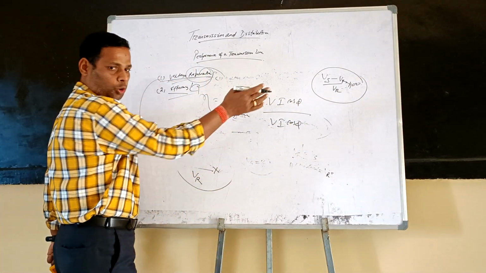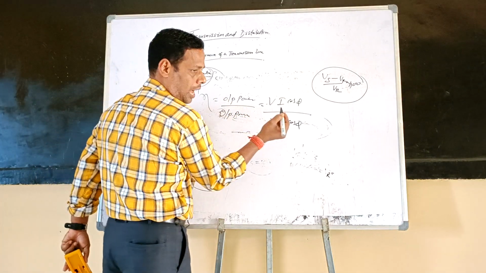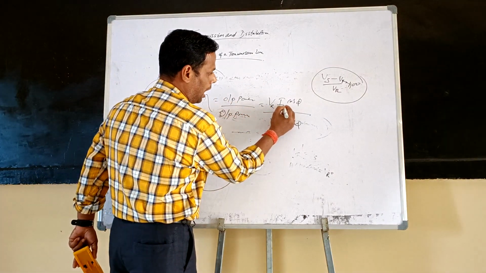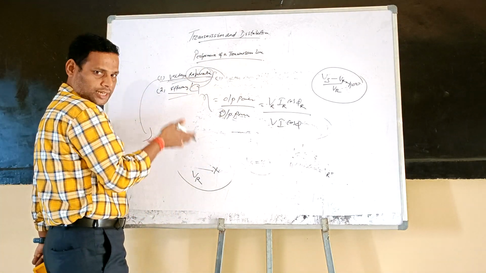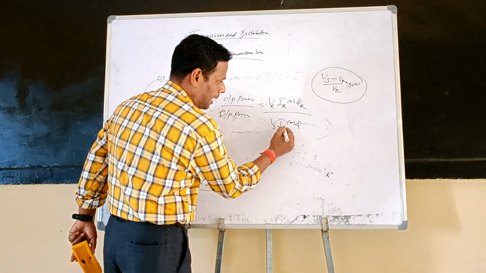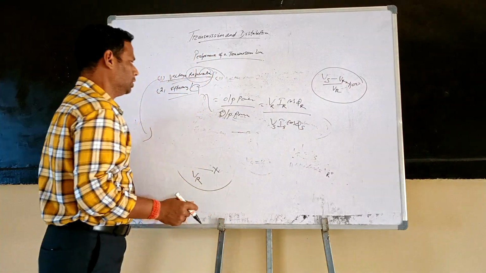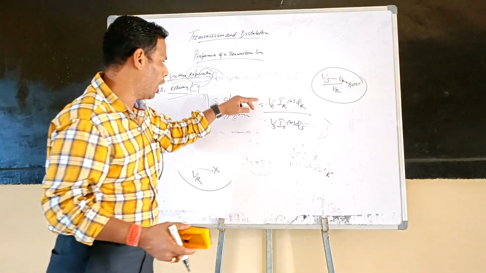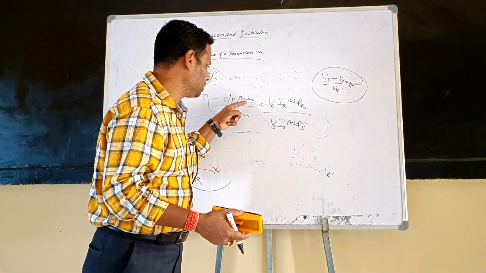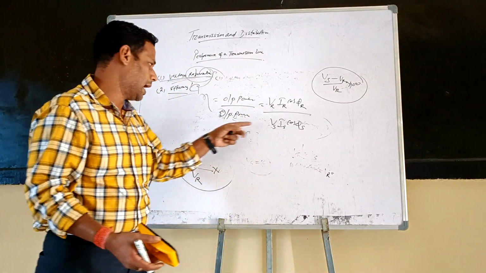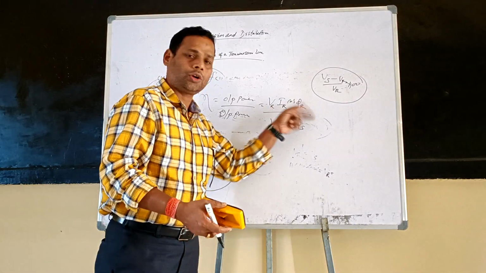Output power uses the suffix R, which stands for receiving, and input power uses the suffix S, for the sending end. So your efficiency is the ratio of the receiving end power to the sending end power.